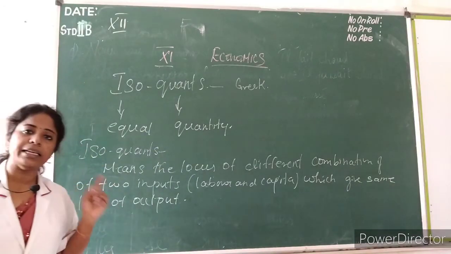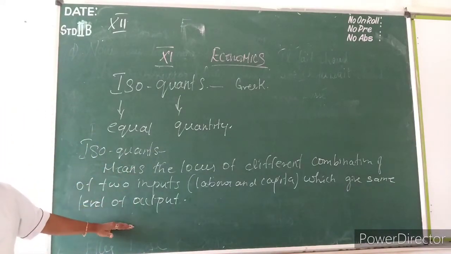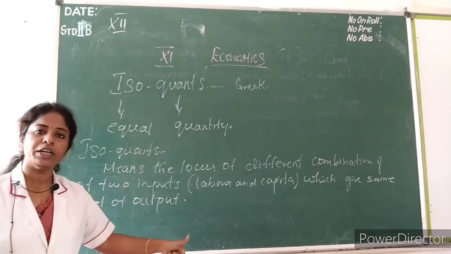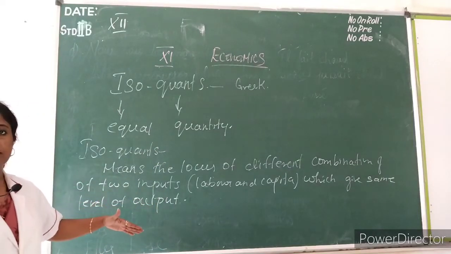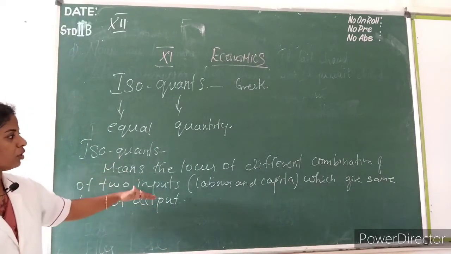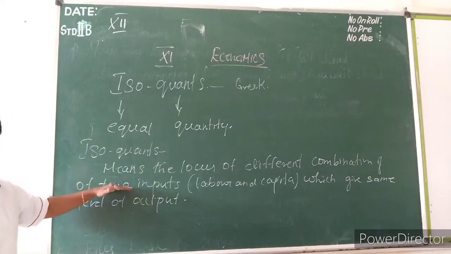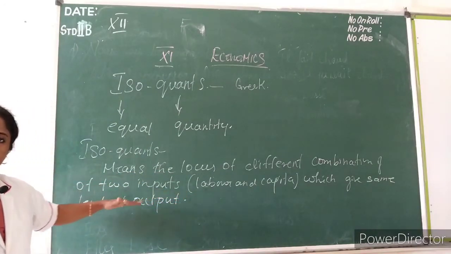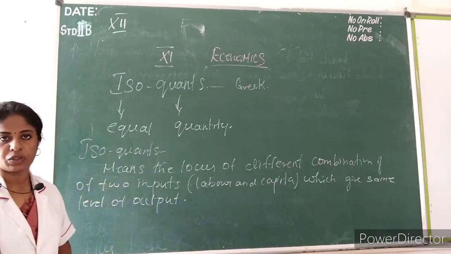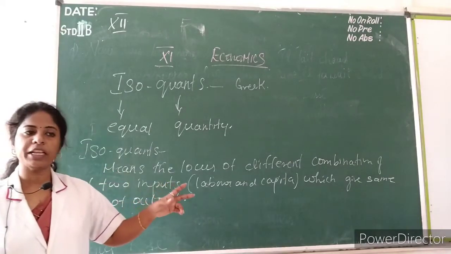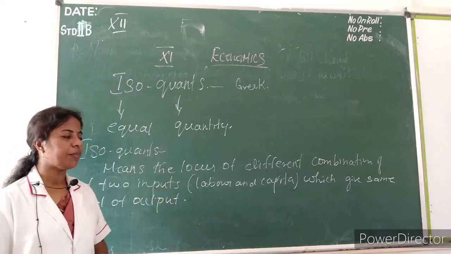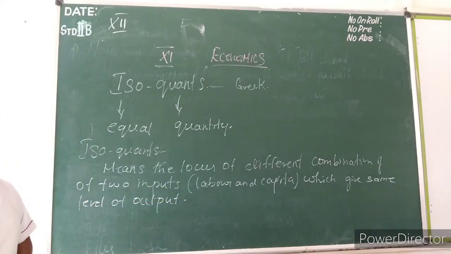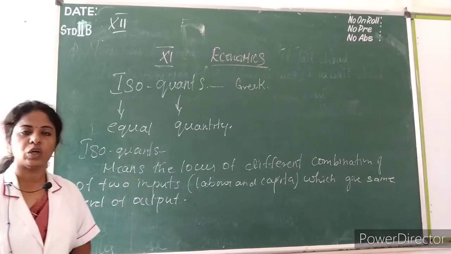Same as it is like an indifference curve. They are using a commodity and satisfaction based on the consumer. Here this is a production lesson, so using the same combination but two inputs, not commodities, inputs and output. Satisfaction here means output. So a locus of different combinations of two inputs, labor and capital, which gives the same level of output. This is called an isoquant.